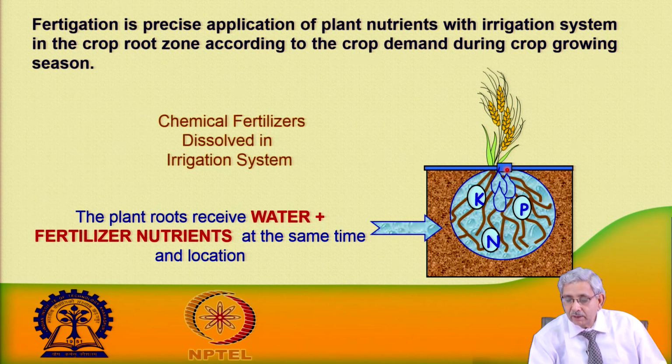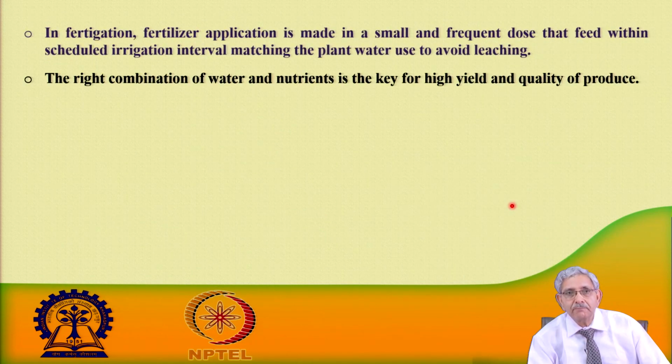Now, the plant root receives water and fertilizer both, so it is within the root zone. The way the water front is moving, the fertilizer will also move at the same time, and it will be in the same location.